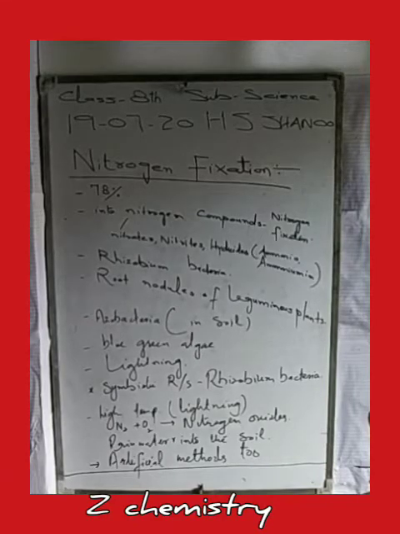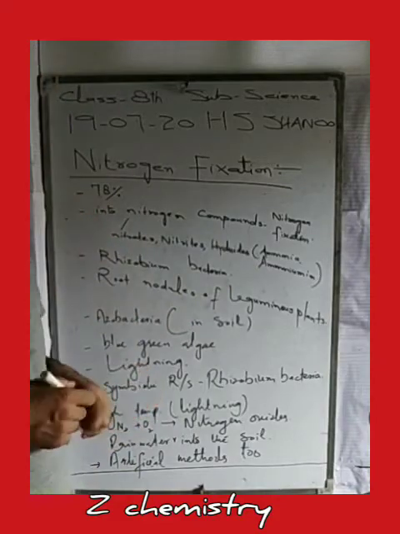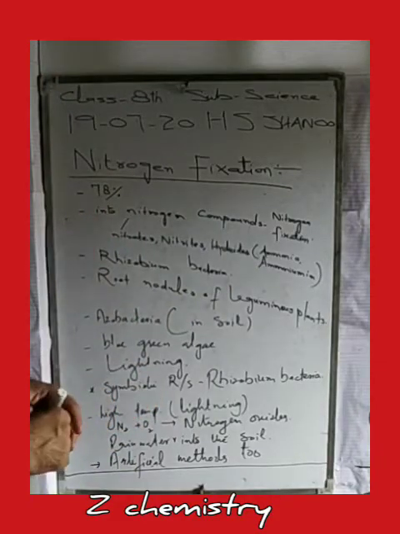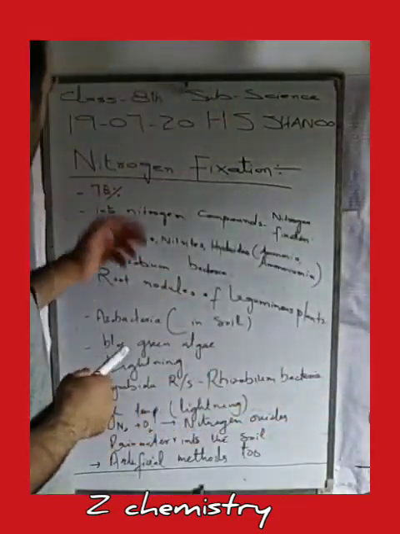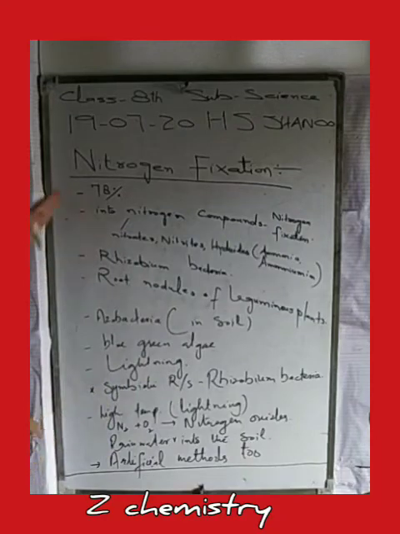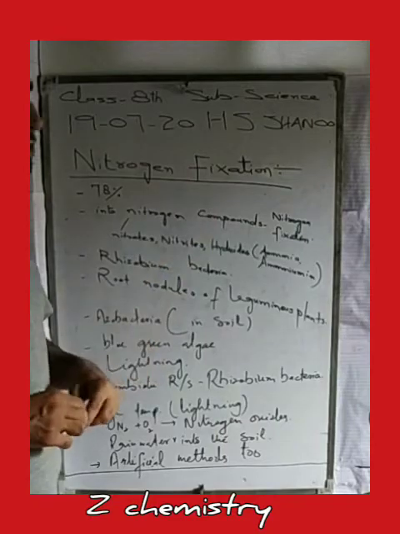We know that the presence of nitrogen in air is about 78%, present in free form. This nitrogen is converted into nitrogen compounds, and that particular process is known as nitrogen fixation.